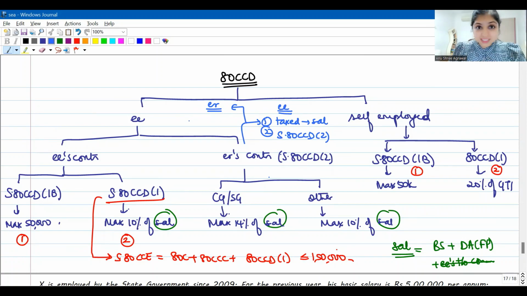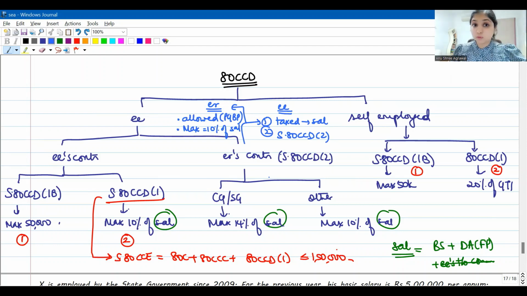So for him, it's a business expense. It is relating to his business. So for the employer, it will be allowed as a deduction in the computation of PGBP. But for the employer, the maximum deduction that will be allowed will be 10% of salary of the employee. Okay, so 80CCD is from the employee's perspective. For the employee, it will first be fully taxed under the head salaries because it's a benefit for the employee. Then you will give a deduction under 80CCD subsection 2, right? But when you talk about the employer, this is a business expense. So for the employer, it has to be allowed in the computation of PGBP.